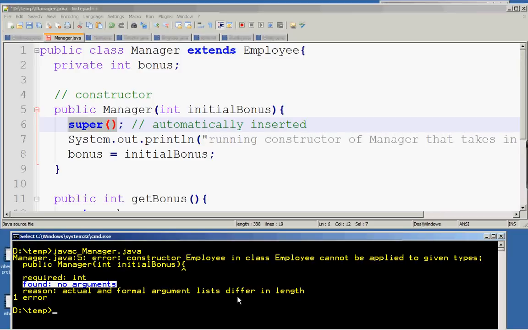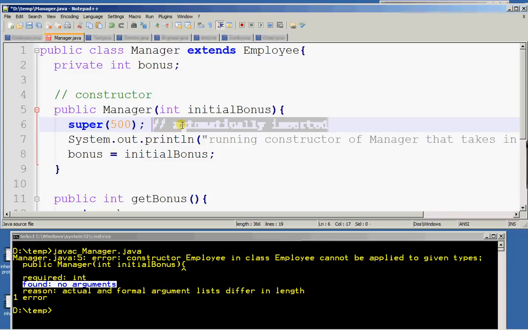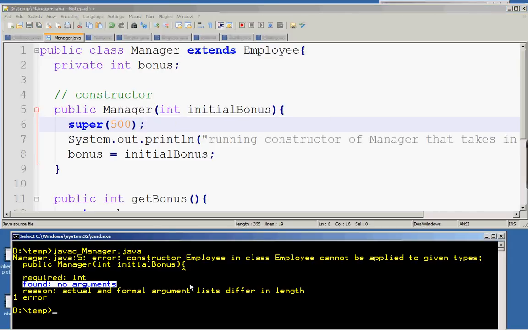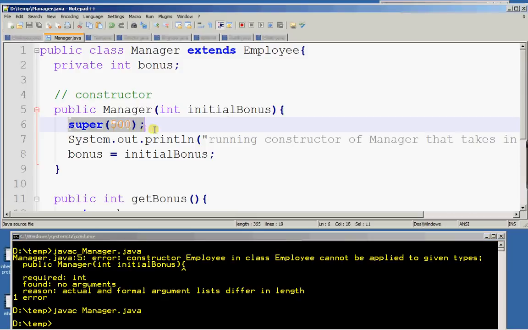In this case, I must specifically call the constructor in the parent class which takes in the salary amount, 500. Compile, and this works. Manager can be compiled because when this constructor is invoked, it will call the constructor in Employee which takes in the default or the initial salary.